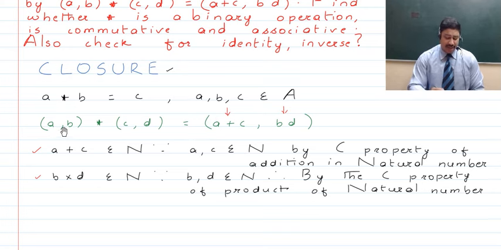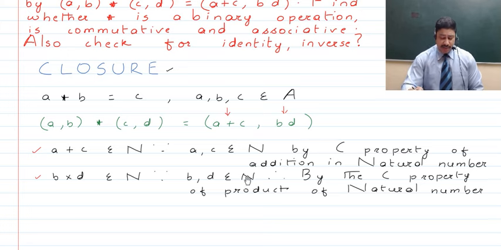Now here, when we are checking with respect to (a, b) * (c, d), we have it in accordance with the definition as the sum of the first elements, that is a + c, and the product of the second elements as the second element of the ordered pair. So if we are able to show that as a, b, c, d are from the set of natural numbers, a + c and b × d also come to be from the set of natural numbers, then the closure property has been followed. As such, this is a binary operation.